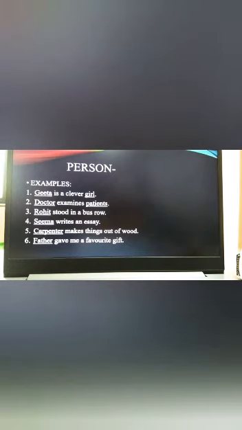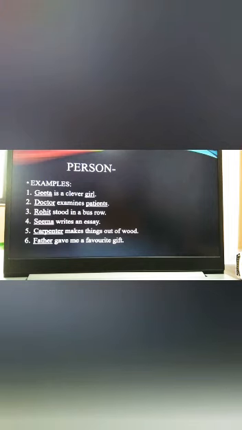Let's see some examples. First, Geeta is a clever girl. Now see, in this sentence, Geeta is a name of a girl. So, it is a noun. And the next word in the same sentence, girl, is also a noun. So Geeta and girl both are nouns categorized in person.